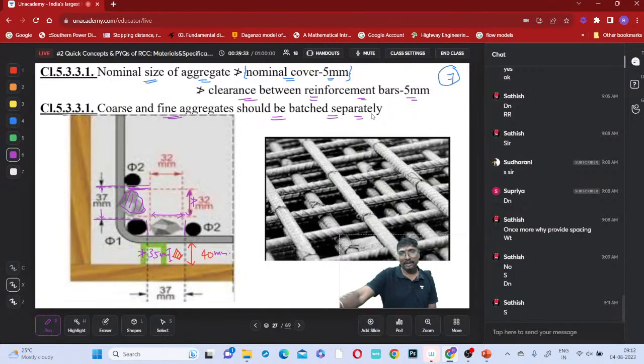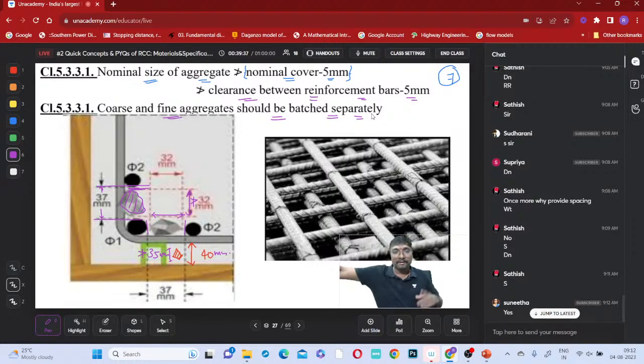Are these points clear, all of you? Along with those specifications, these specifications also must be satisfied. First we have given 20 millimeter, 40 millimeter, 10 millimeter. Along with those specifications, these specifications also must be satisfied. You have to select the aggregate which satisfies both that one and this one all.